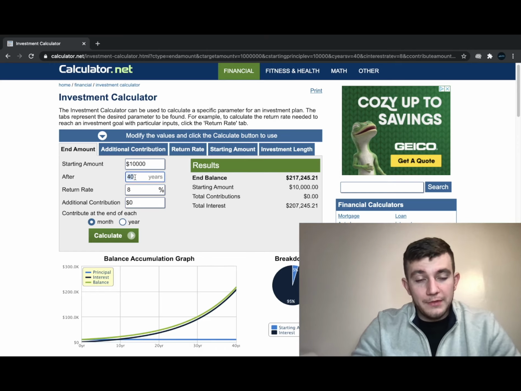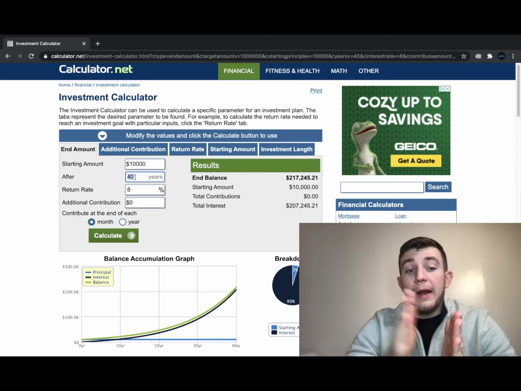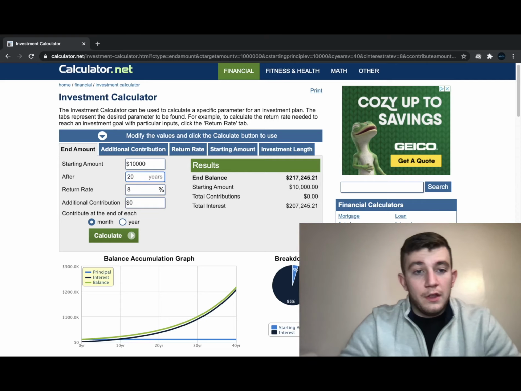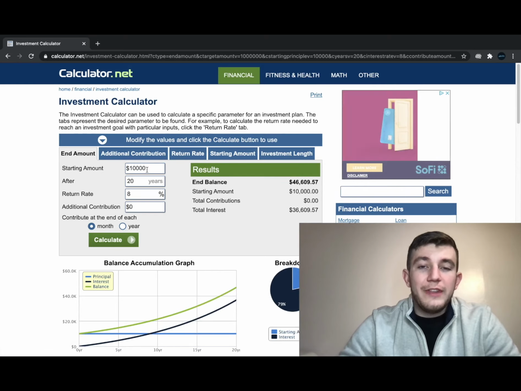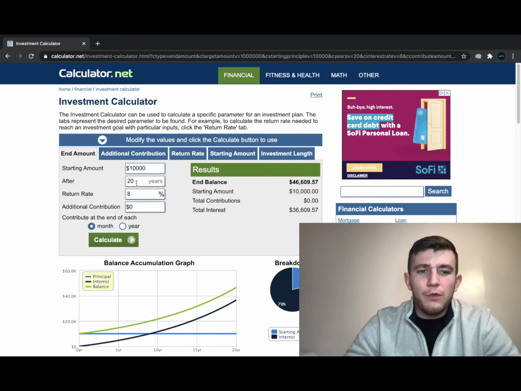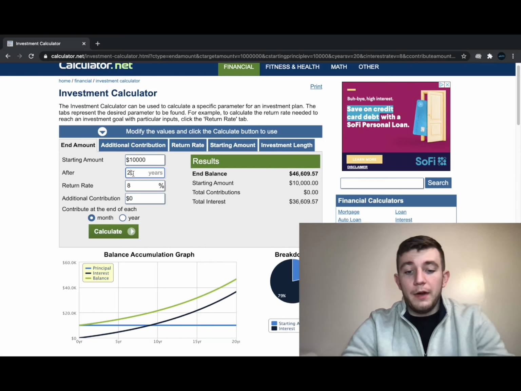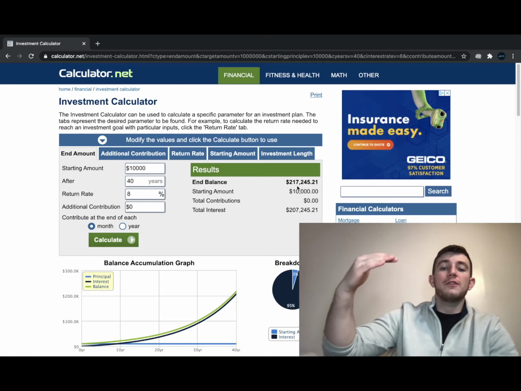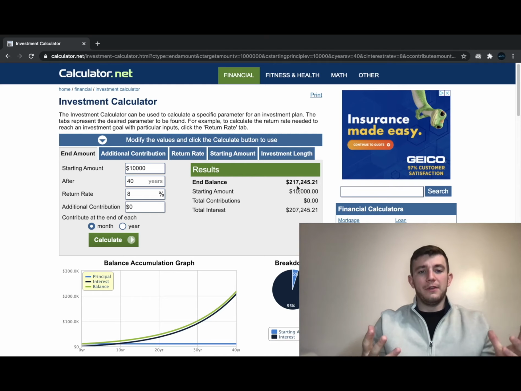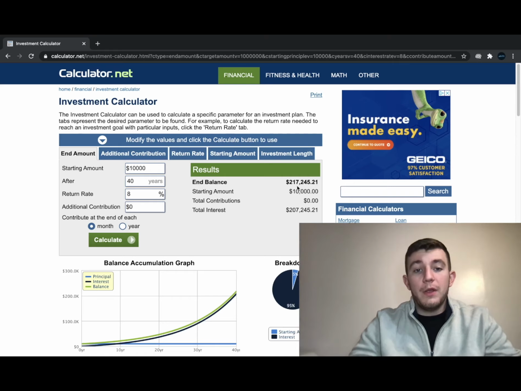To show that specific setup a little bit more, look at the difference if we were just to take a 20-year time frame, comparing it to 40 years. In this setup, we still had that original $10,000 and invested that over 20 years at 8%. Look at that number. We have only gone up to $46,000. But by simply holding that money for 40 years, so another 20 years on top of that, we have now got it up to $217,000. That's the difference that it makes on holding money for the long term. The longer you can hold on to it, the further that money will go for you in the future.